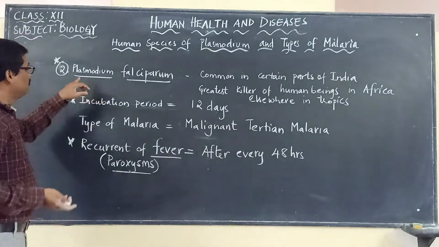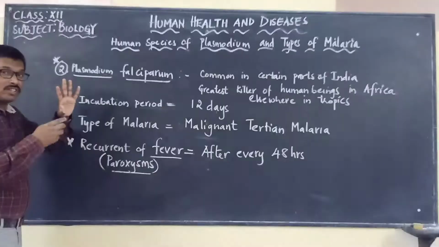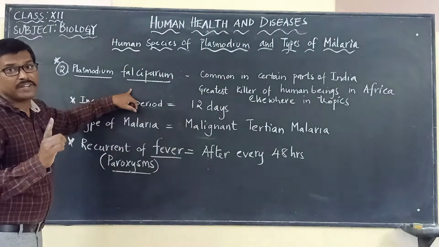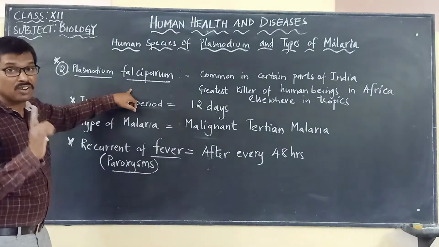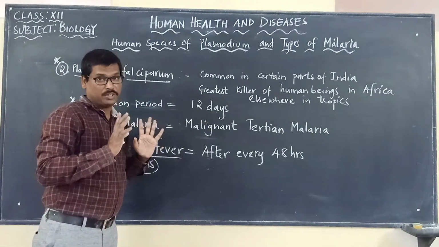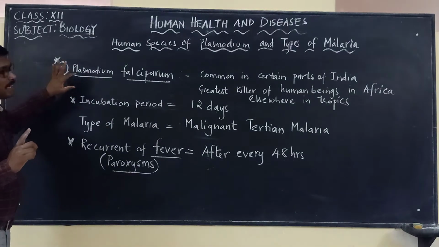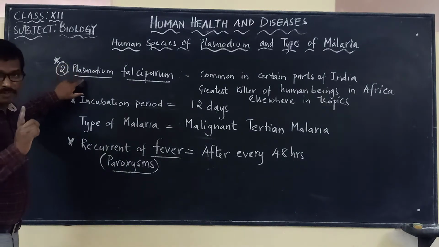So amongst the 4 that we are discussing, Plasmodium Falciparum is the most important and deadliest, which can cause the death of many human beings.